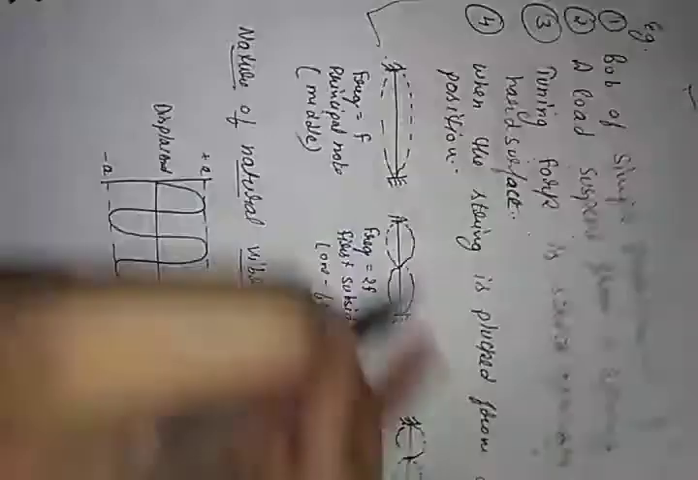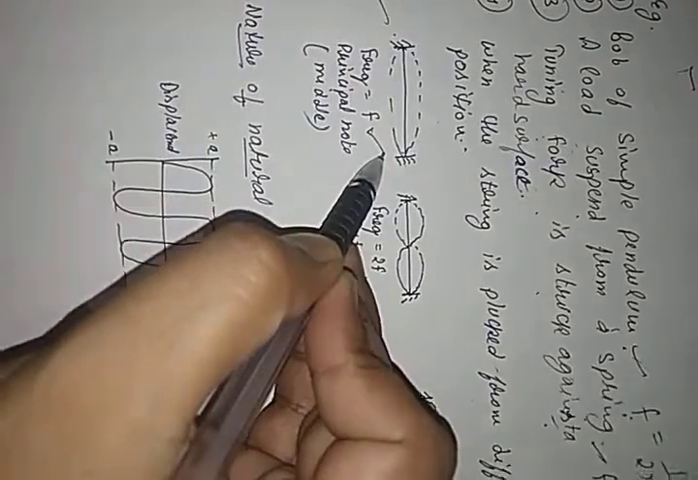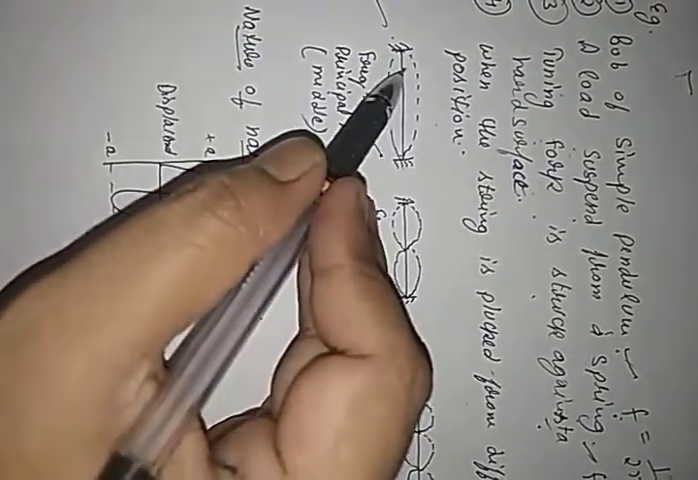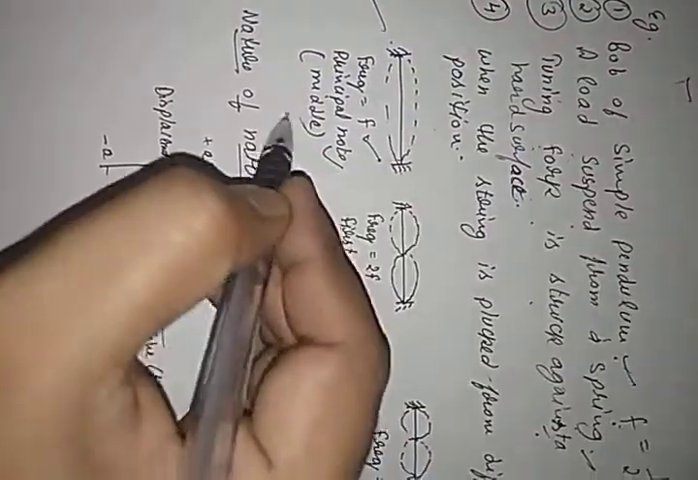The last case is when the string is plucked. There is a string tied between two rigid ends, as in all three cases. Here the string is plucked from the middle. They have done the experiment, and with its help they told us that when it is plucked from the middle, the frequency they noted is f, and it forms a single loop. This type of situation is called the principal note, when the string is plucked from the middle.